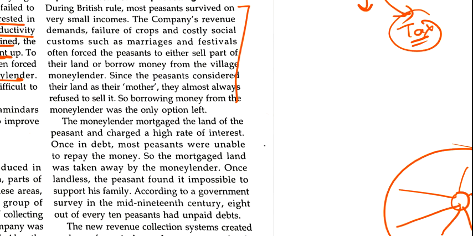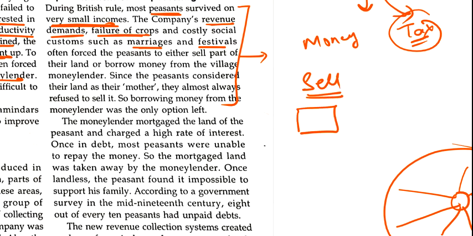What this paragraph is saying is that during the British rule, these peasants, these farmers, were left with only a small amount of income in their hands. Sometimes their revenue failed because the crop failed due to natural calamities, and they also had very high costs due to customs such as marriages or festivals. So in order to get money, they have two options. Either they can sell their land, or they can take a loan on that particular land.